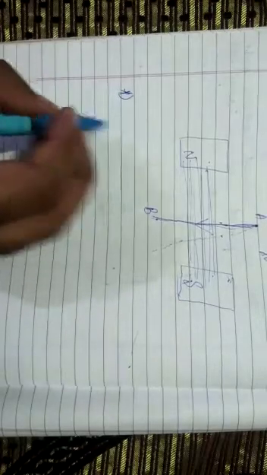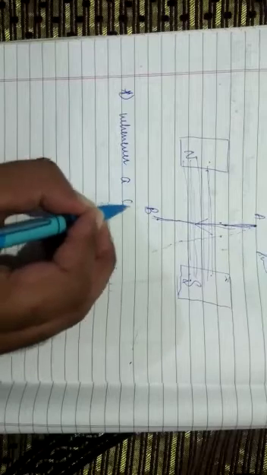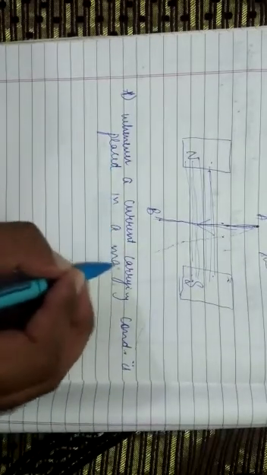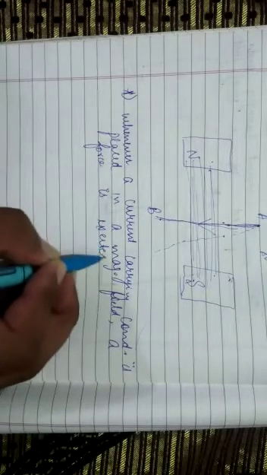Finally, we come to know that whenever a current carrying conductor is placed in a magnetic field, a force is exerted on it by the magnetic field.